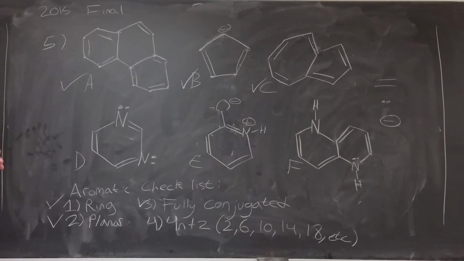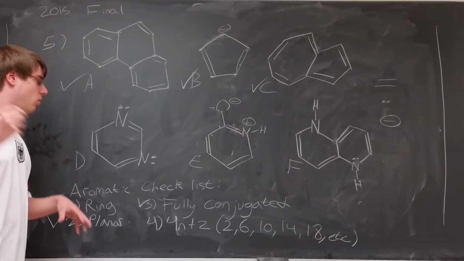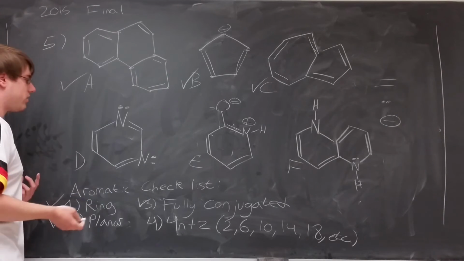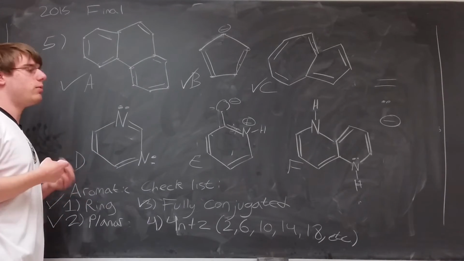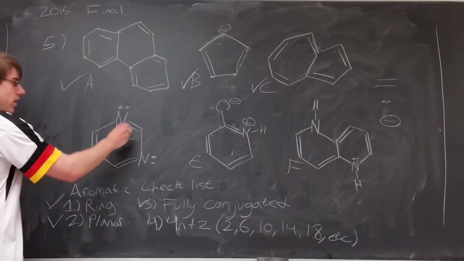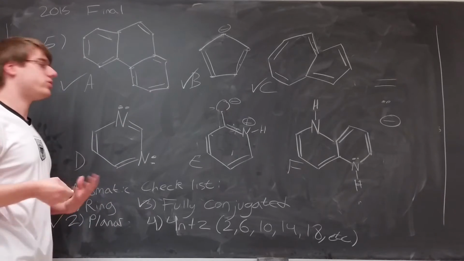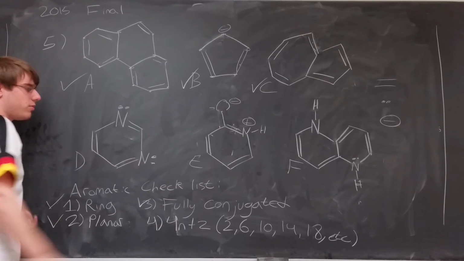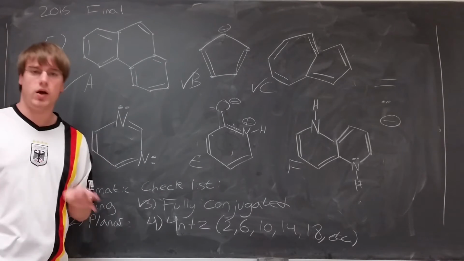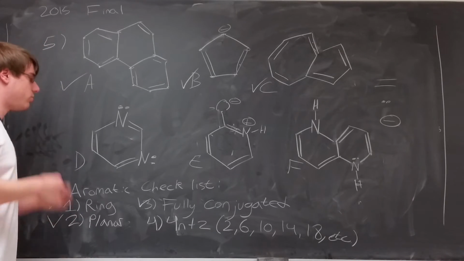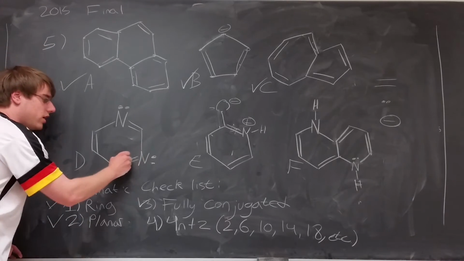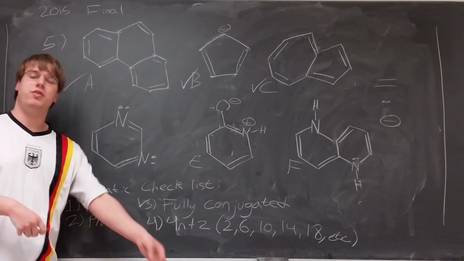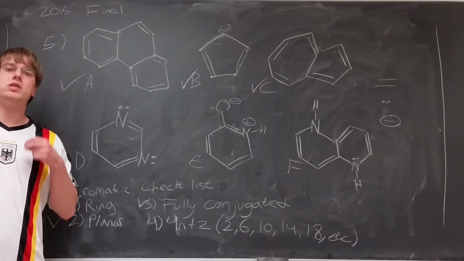Now D is a trick question of sorts because, well, how am I going to count this? I said that lone pairs and double bonds each count for 2. So I have 2, 4, 6 from the double bonds alone, and then does that also mean I have another 8, 10 from the lone pairs on the nitrogen? No, I don't. Because this is an important rule. If a member of the ring is already on a double bond, then if it has a lone pair, that lone pair is not counted.